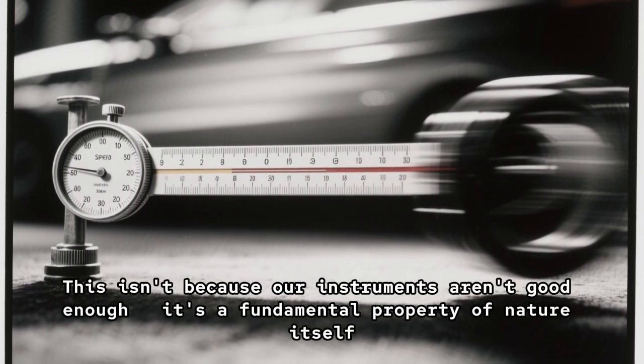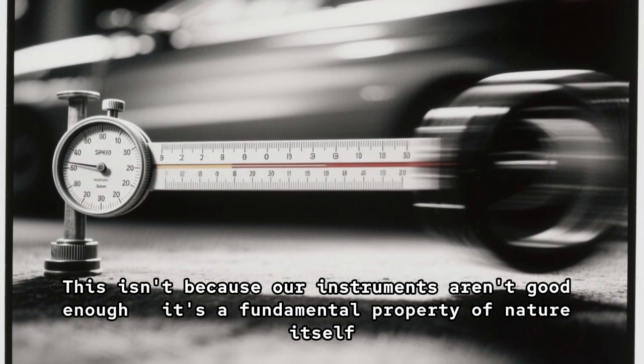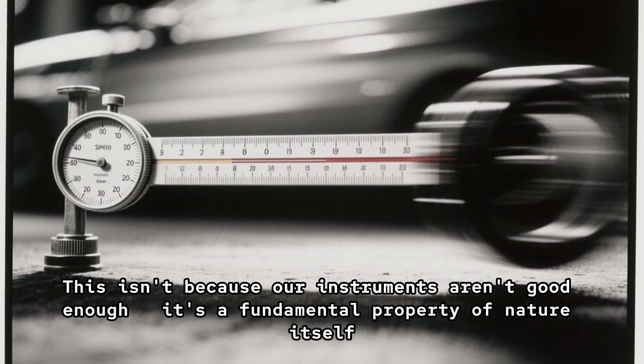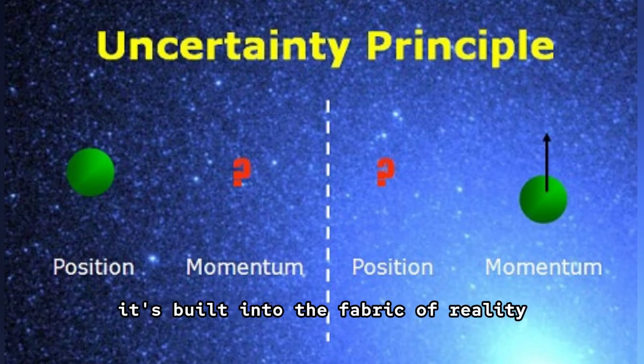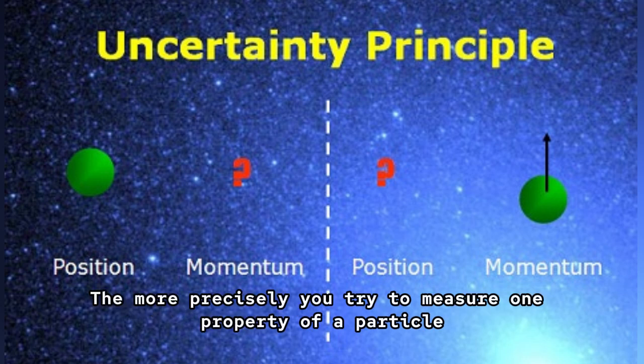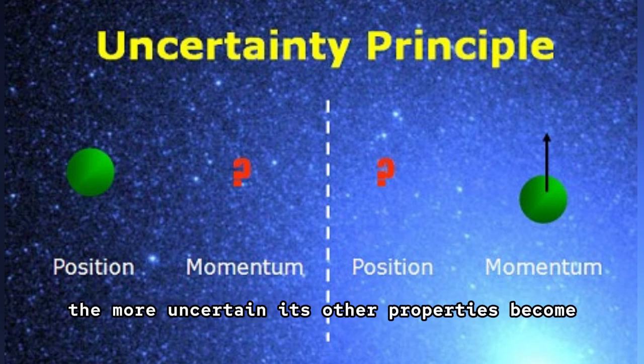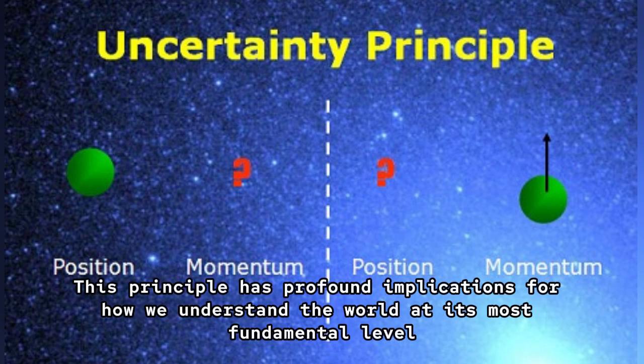This isn't because our instruments aren't good enough, it's a fundamental property of nature itself. This uncertainty isn't just a technical limitation, it's built into the fabric of reality. The more precisely you try to measure one property of a particle, the more uncertain its other properties become. This principle has profound implications for how we understand the world at its most fundamental level.